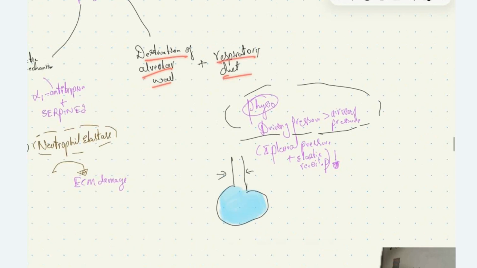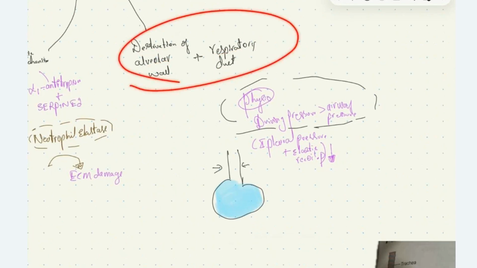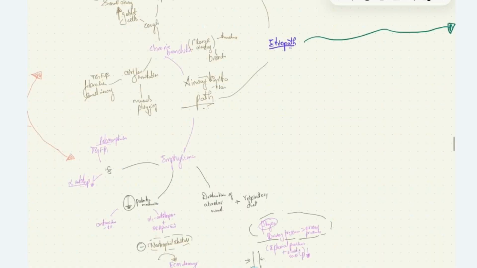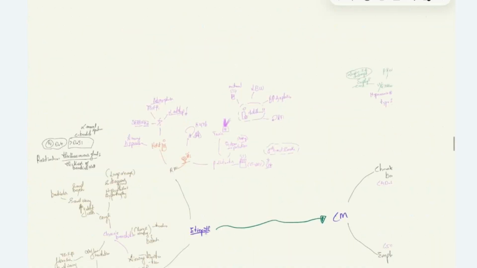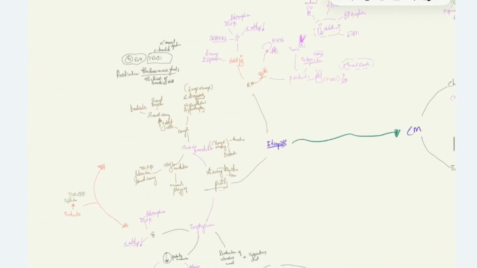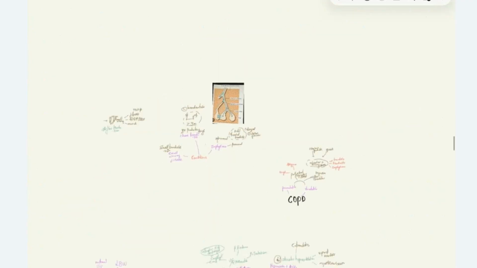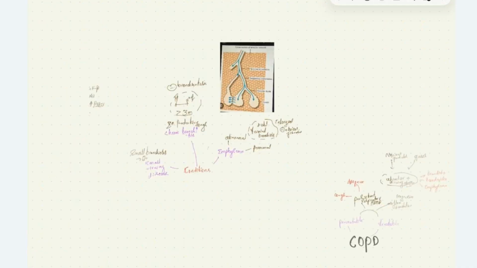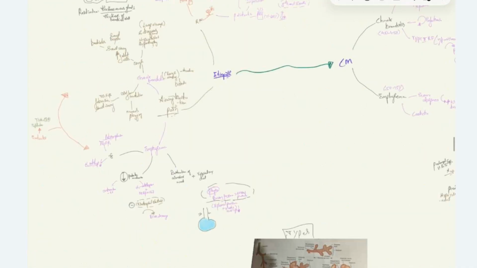So what happens after this destruction of alveolar wall and respiratory duct? There will be abnormal dilatation of these structures which have been destroyed. So we saw in the definition of emphysema that it is an abnormal permanent dilatation of the structures distal to terminal bronchiole, the pathophysiology of which we saw now.